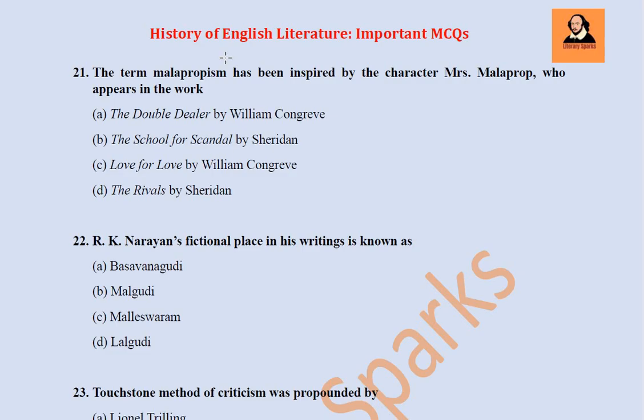And this was constantly used by a character, Mrs. Malaprop, in a play. So that's why she has become a very famous character. So, from which play has this character been taken? The Double Dealer by William Congreve, The School for Scandal by Richard Brinsley Sheridan, Love for Love by William Congreve, The Rivals by Richard Brinsley Sheridan. The answer is The Rivals by Sheridan.